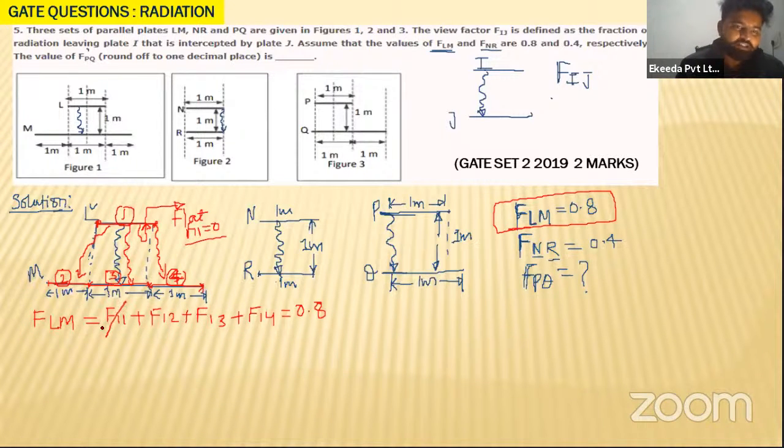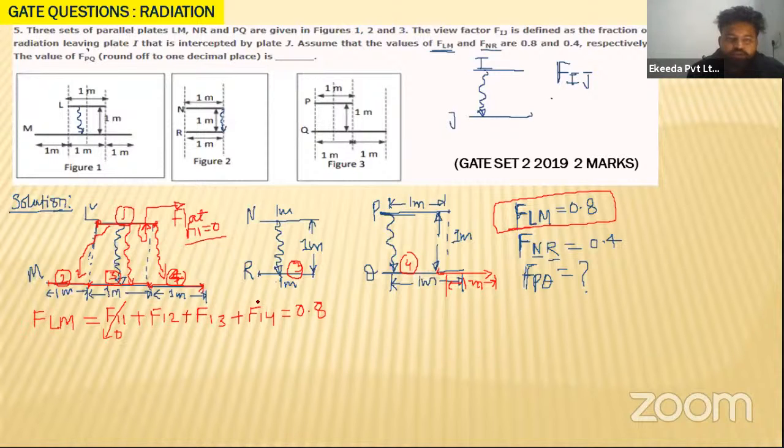So F11 is already 0, because the self view factor is 0 for this. So F12 plus F13 plus F14. This is the surface 2, my dear students, 3, and this is the surface 4. Okay, this is the surface 4. Now let us see. They are asking for FPQ, my dear students. This is also 1 meter like this, 1 meter like this. Okay. Now let us see this question.